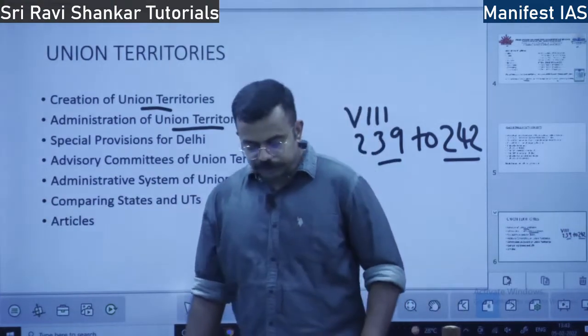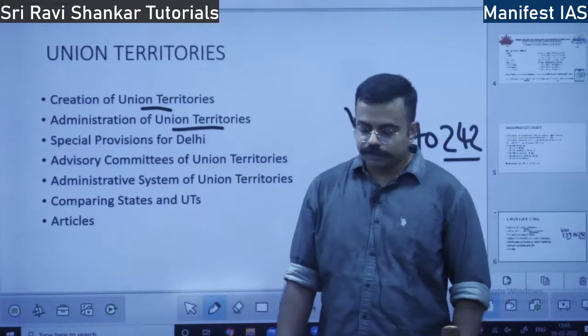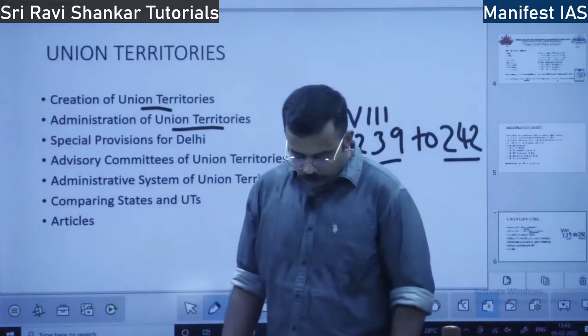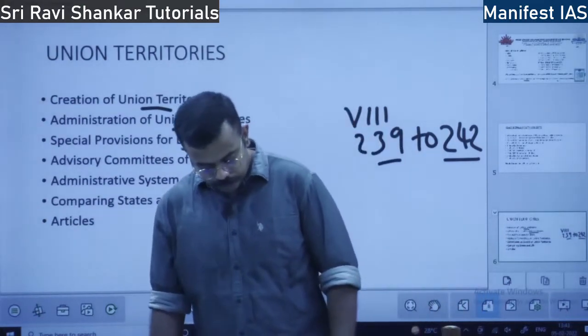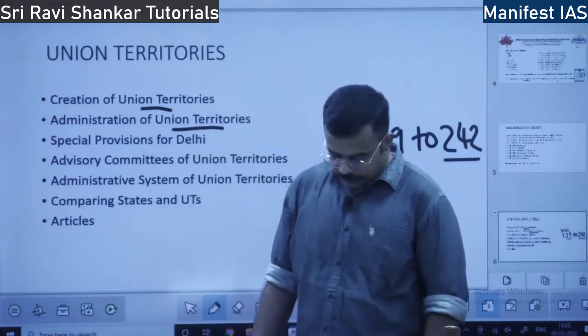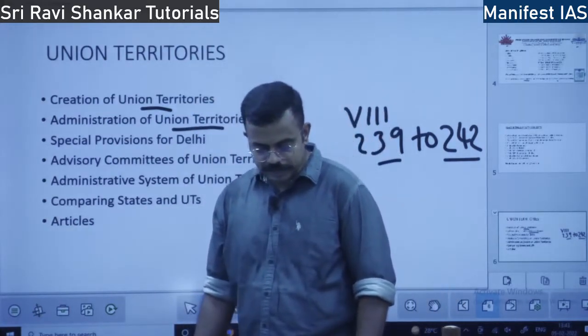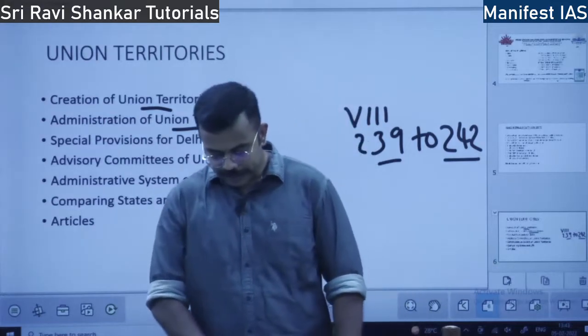So these administrators are called by different names. What are the different names? They are called Lieutenant Governor or Chief Commissioner or Administrator in various names, in various territories. Okay.